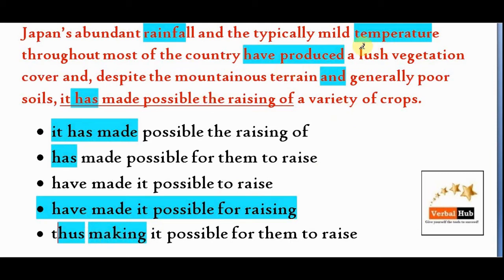Second, it says temperature and rainfall have made, thus making it possible. So this is not cause and effect. Cause and effect means what? One action takes place because of another action, that is called cause and effect. So here there is no cause and effect. One happens, then another happens. There are two different situations and that is why using making is also incorrect.